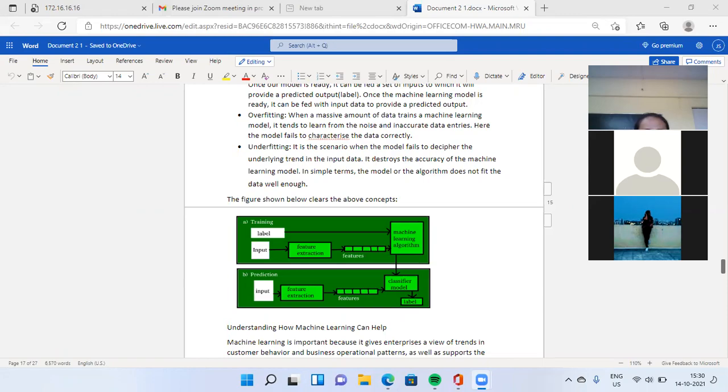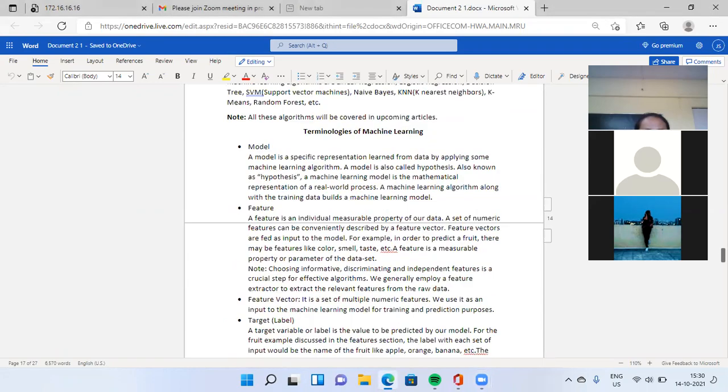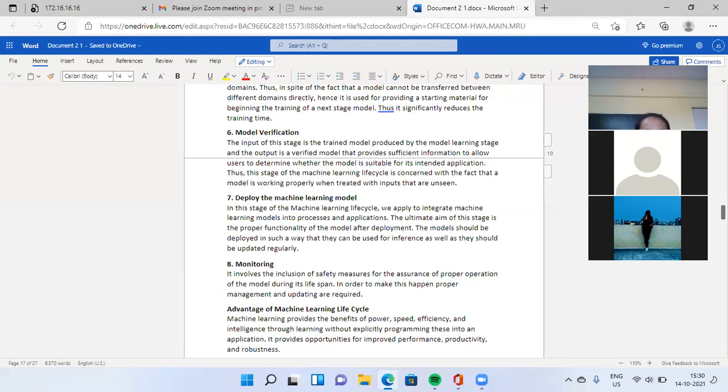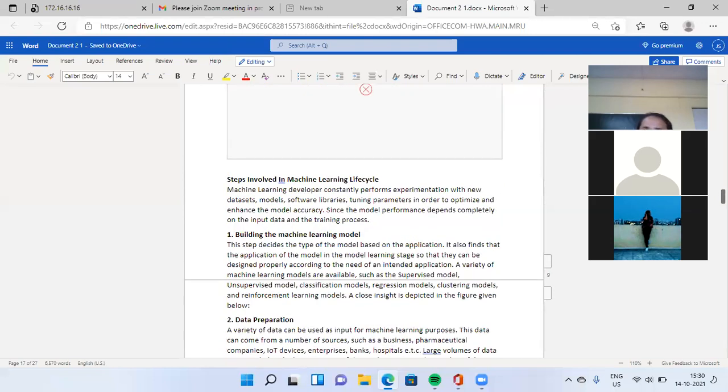What are the steps of the machine learning life cycle? First is building the machine learning model. Then prepare your data. Which data do you want? This life cycle is totally the same as SDLC. In SDLC, you develop software.